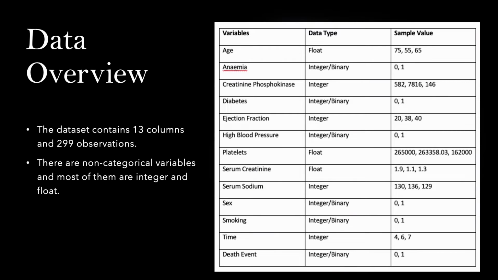First, let's look at the data overview. The dataset contains 13 columns with 299 observations, and there are non-categorical variables, and most of them are integer and float. For example, you can see here in the table age, the data type is float, so the sample values are 75, 55, 65. Anemia is an integer value, or we can say binary value, because it only contains 0 and 1. And diabetes is also an integer and binary data type. It contains 0 and 1 values.